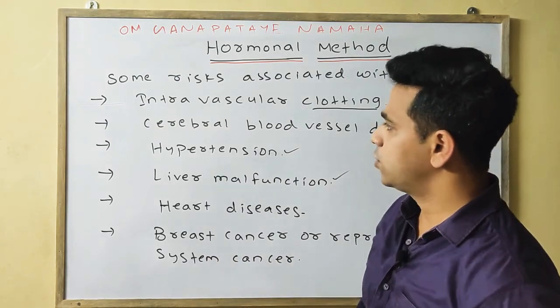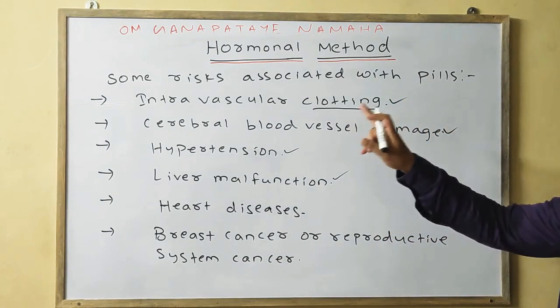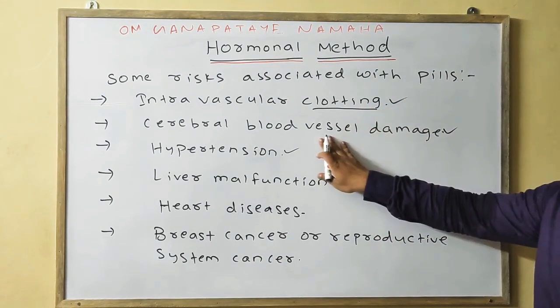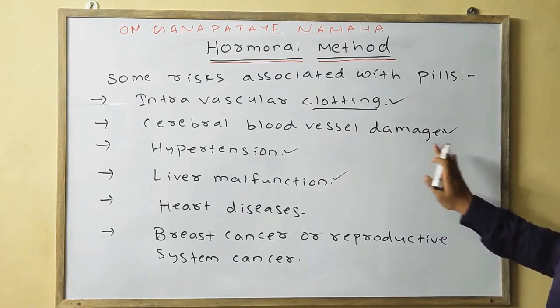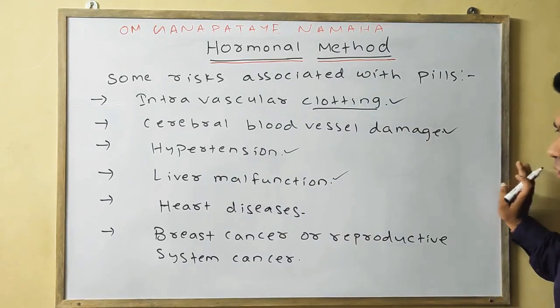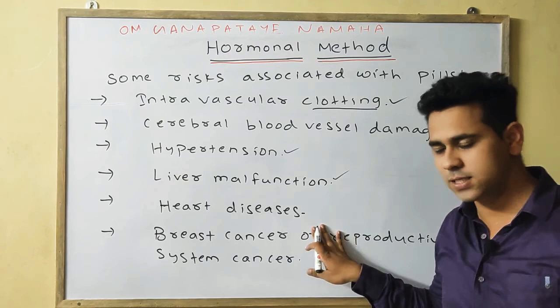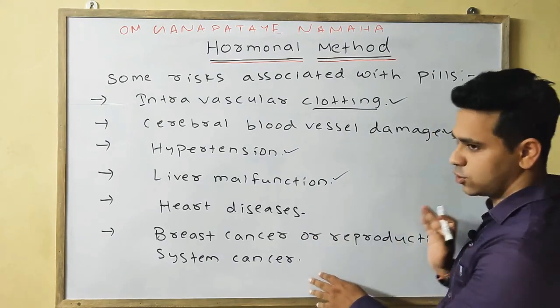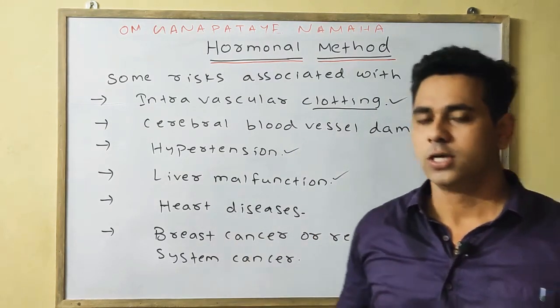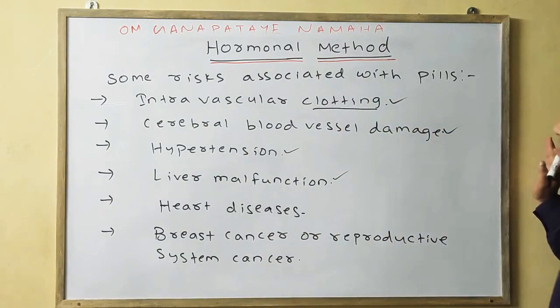Okay, so these are your 6 main risks associated with the pills. First one is your intravascular clotting. Second one is your cerebral blood vessels damage. Third one is your hypertension. Fourth one is your liver malfunction. Fifth one is that it causes various heart diseases. And last one is that it can also cause breast cancer or reproductive system cancer. Please note down.